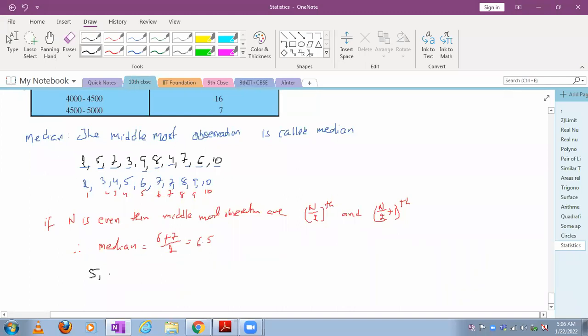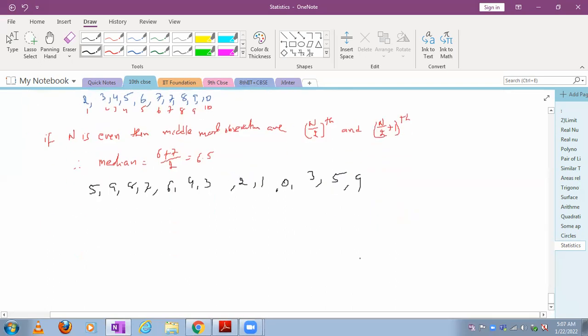Okay, now suppose I'll give you another set of numbers, like a class test of 10 marks only conducted. Students got 5, 9, 8, 6, 7, 6, 4, 3, 2, 1, 0, 3, 5, like that, and one more observation, and the student got 9 marks. So here the number of observations, how many? 1, 2, 3, 4, 5, 6, 7, 8, 9, 10, 11, 12, 13. An odd number of observations is there here.